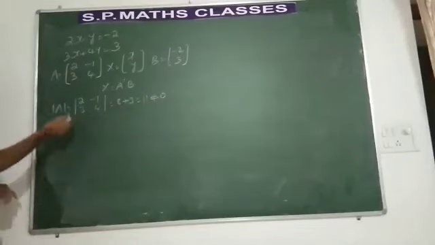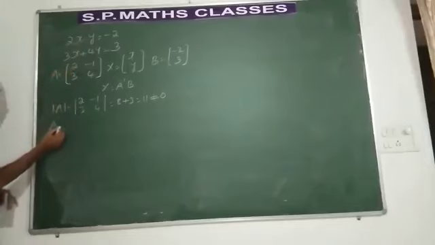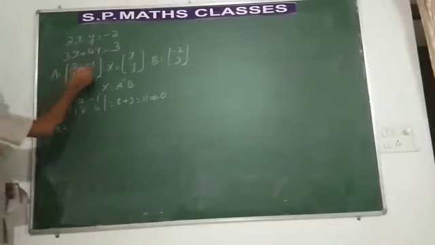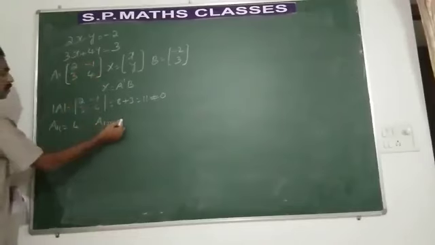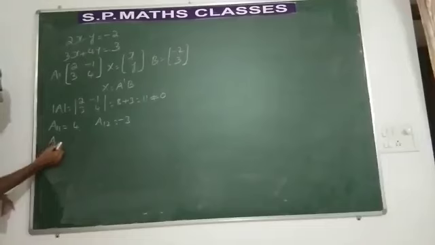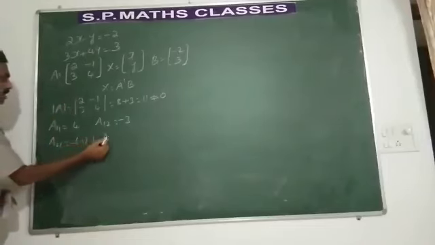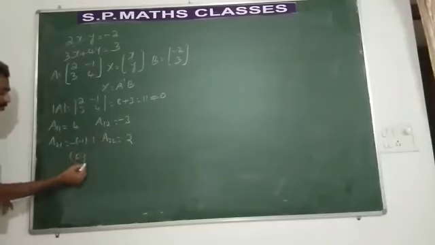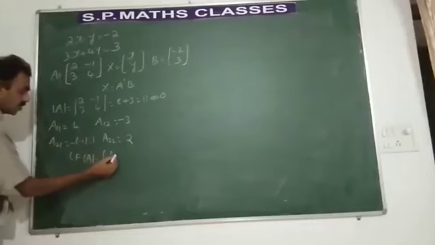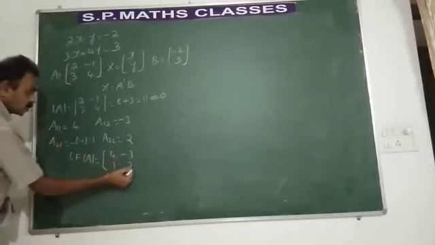Now let us find out the adjoint. To find out adjoint, we need to find the cofactors. A11 will be 4. What is A12? Minus 3. What is A21? Minus of minus 1, which is plus 1. A22, that is equal to 2. So what is the cofactor of the matrix A? 4, minus 3, 1, 2.